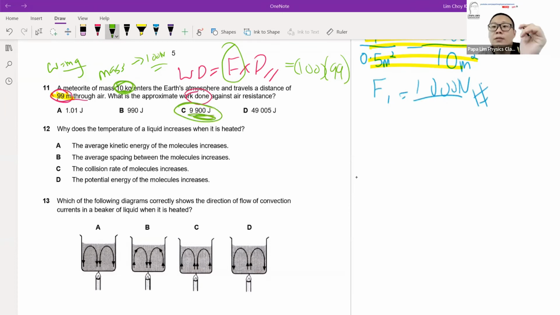The important thing about work done is that we're looking at force and distance. The first trick we always remind students is that the distance has to be in the same axis or same direction as the force. The second factor is that there is a force at play, and the force has to be in Newton. So if I give you kg and the force happens to be weight, remember to take one more step to convert the mass in kg to a force, which is weight in Newton.